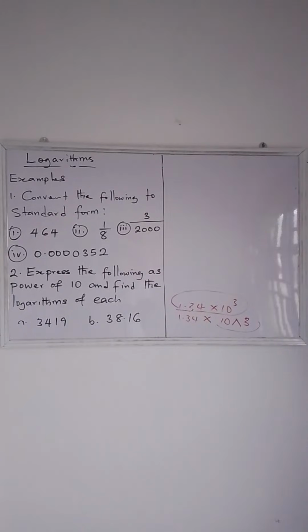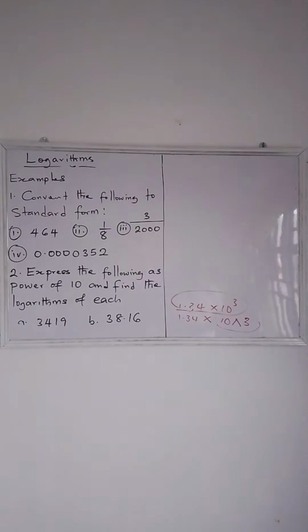Okay, 3.52 times 10 raised to the power of 5. Good. I can see Oluwa Tomiwa: times 10 raised to the power of minus 5. Okay, all right.